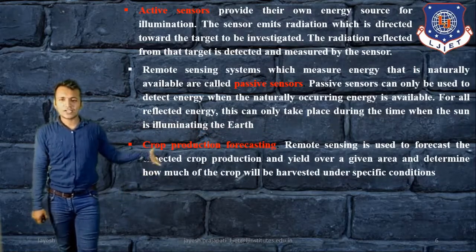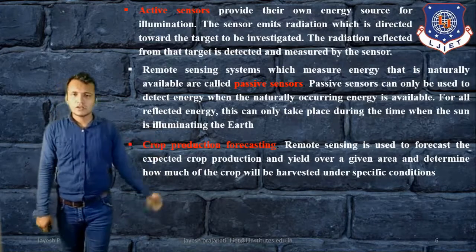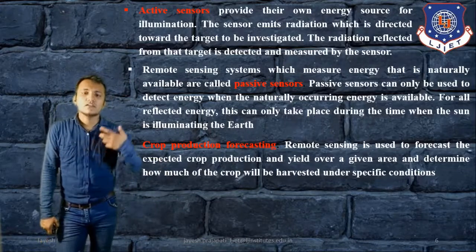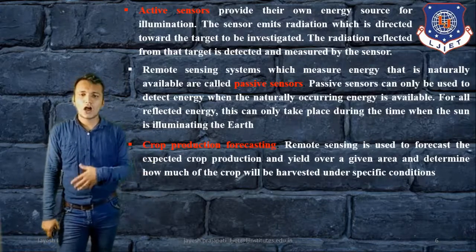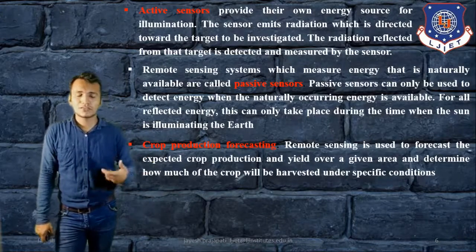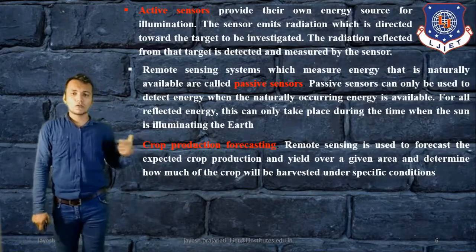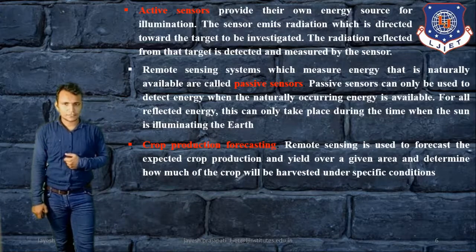That is the main advantage of this remote sensing system for agriculture. Then remote sensing is used to forecast the expected crop production over a given area and determine how much the crop will be harvested under this specific condition. So this is information or forecasting we can get from this remote sensing system.